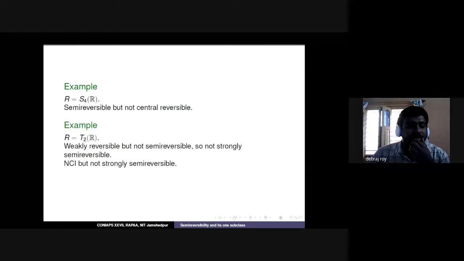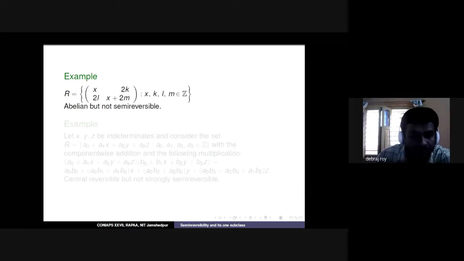Similarly, if we take this ring T2(R), which means all the 2 cross 2 upper triangular matrices over the real numbers, then this ring becomes an example of a weakly reversible ring, but it is not semi-reversible. And once again, this also becomes an example of an NCI ring which is not strongly semi-reversible.